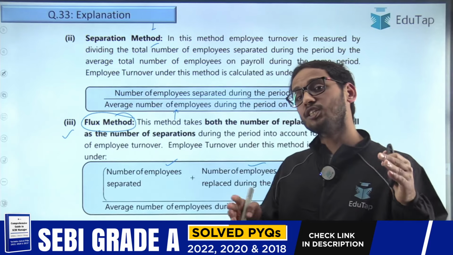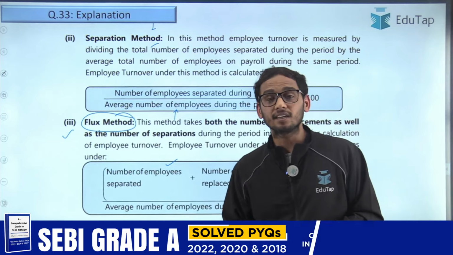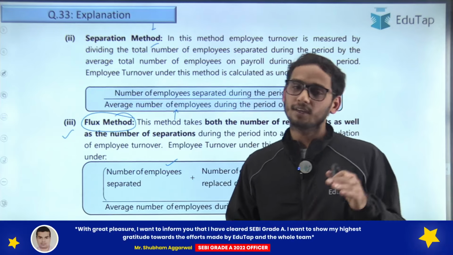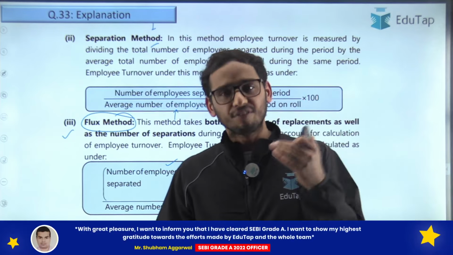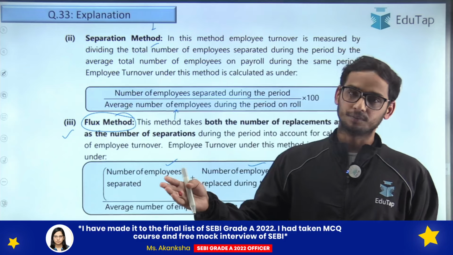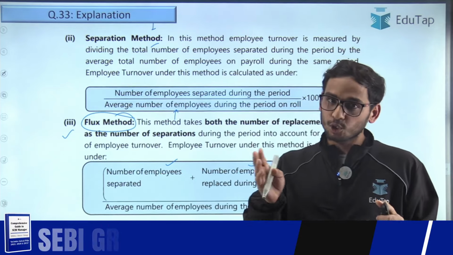Okay. So after the flux method, let's talk about those employees now which are being recruited due to expansion of the company. They are also changing the composition of the company, right? So why are we not considering it while calculating the labor turnover rate? See, that's the conflict here. Few experts believe that those employees which are being recruited for the expansion of the company, they should be taken as well.